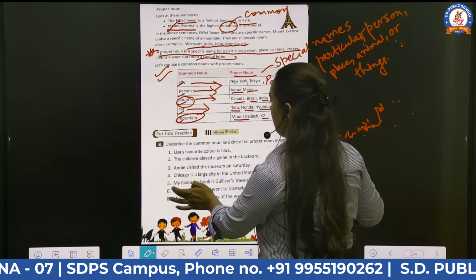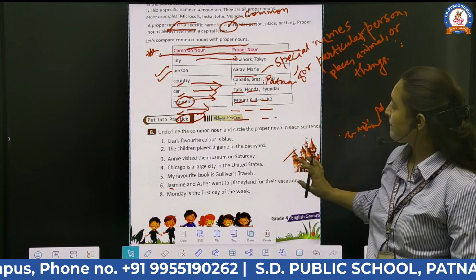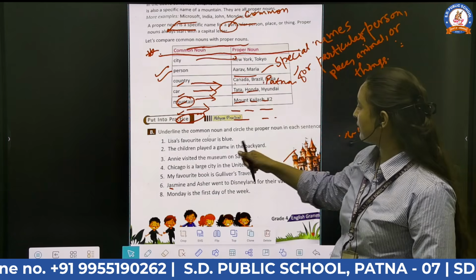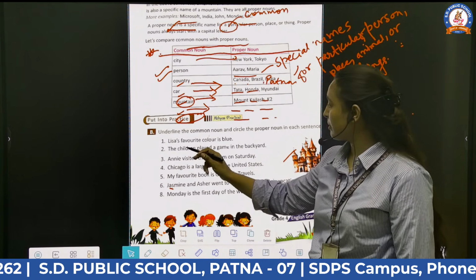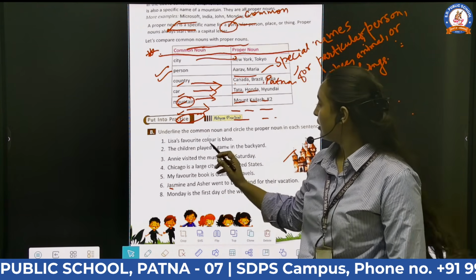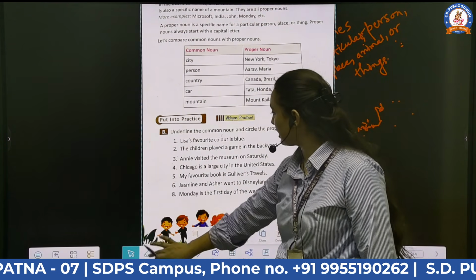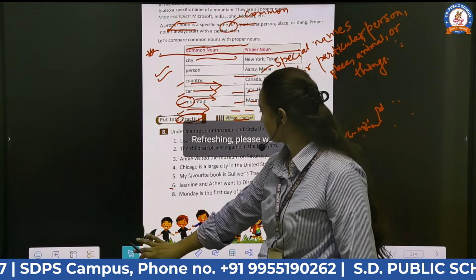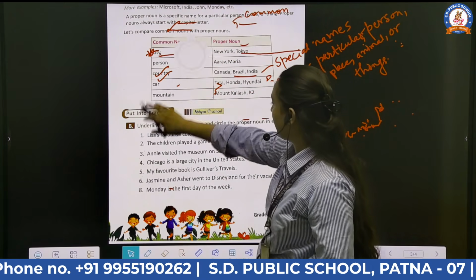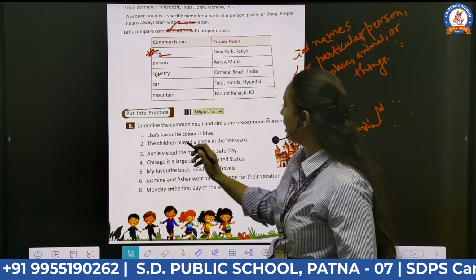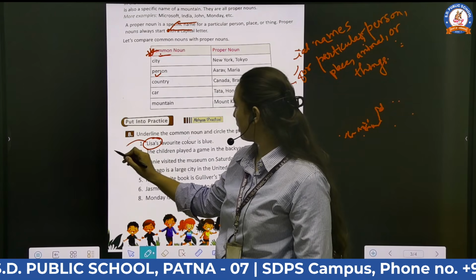Moving forward. Here are some more questions to practice. Question B: underline the common noun and circle the proper noun in each sentence. Question one is, Lisa's favorite color is blue. So here we can clearly see Lisa is the name of a person, right? So Lisa is a proper noun.